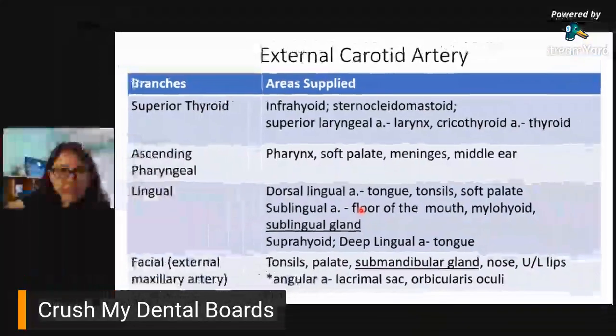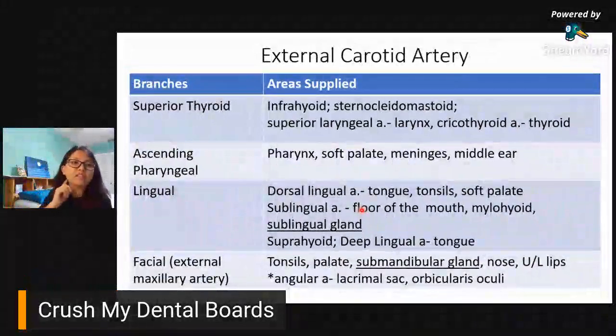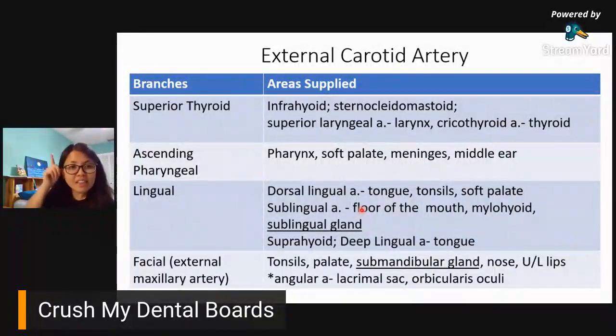If you would imagine, from your pharynx on the back side, it's ascending, it goes up. From the pharynx, it can go up to your soft palate area, the back of the throat right there, and then go up to your middle ear area and then your meninges. Those are the areas that can be supplied by your ascending pharyngeal.